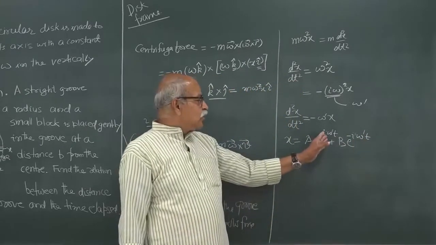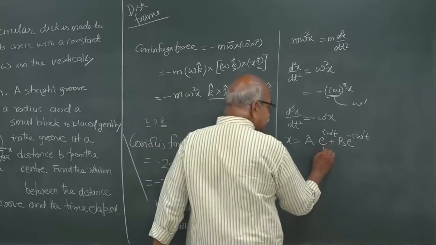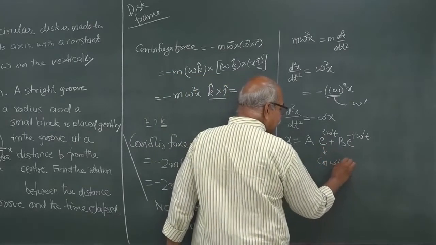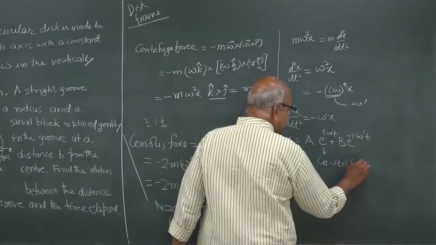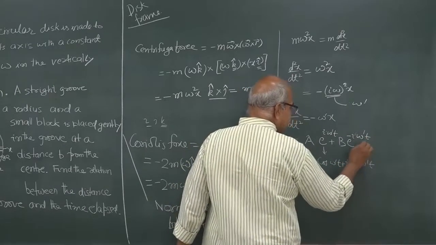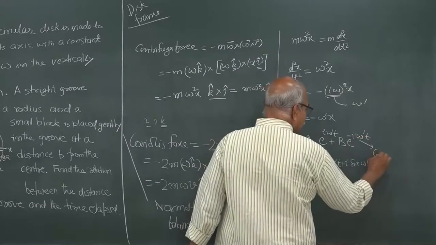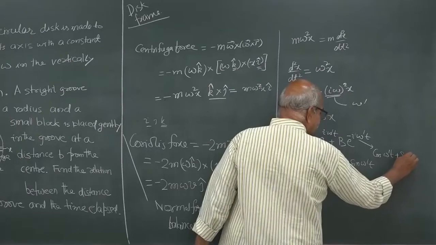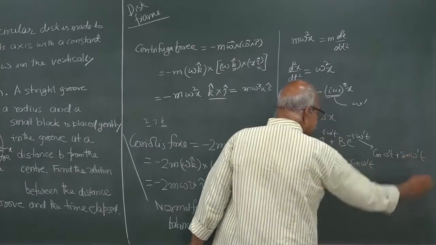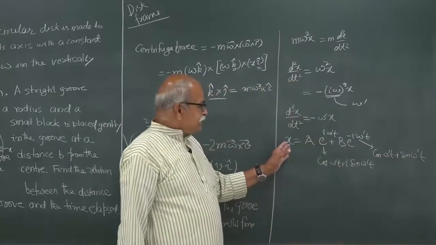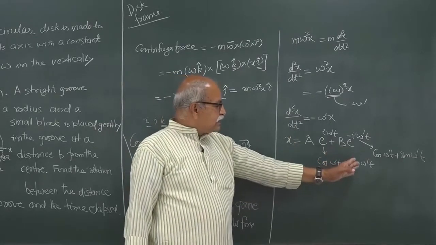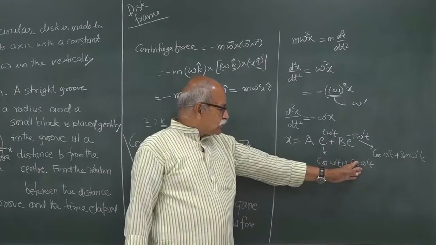If you write in cos and sine, you can do that. This quantity is cos of omega prime t plus i times sine of omega prime t, and similarly this quantity is cos of omega prime t minus i times sine of omega prime t. So, you can write it in the familiar cos omega prime t and sine omega prime t also.